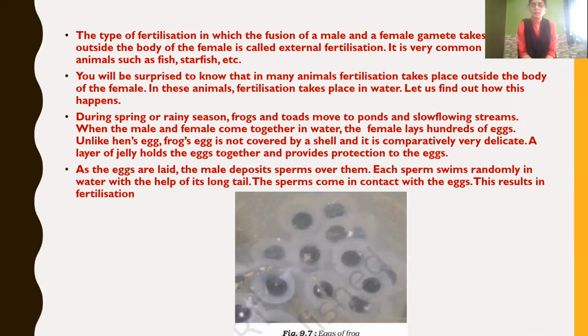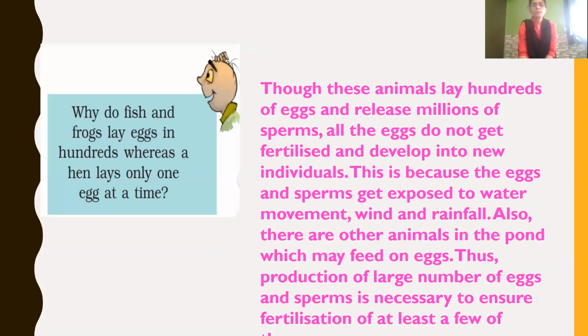Then after the eggs are laid, the male deposits sperms over them. Each sperm swims randomly in water with the help of its long tail. Then sperms come in contact with the eggs, which results in fertilization. That is, fertilization leads to the formation of zygote.